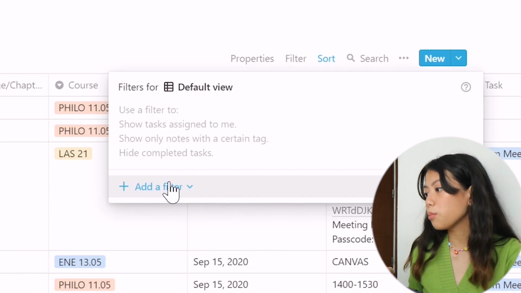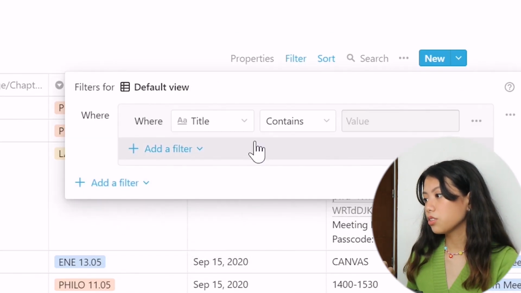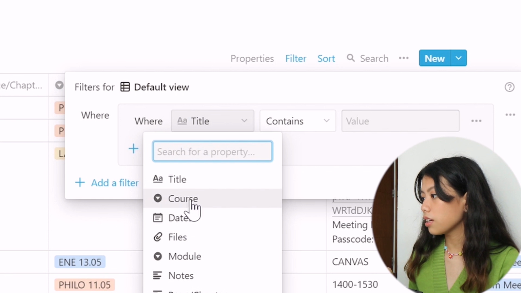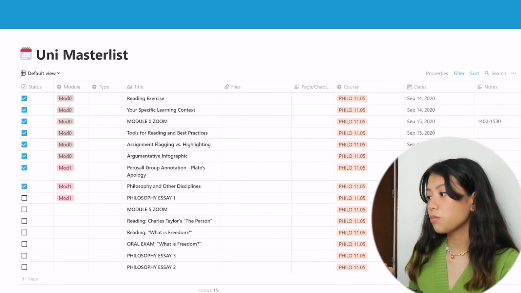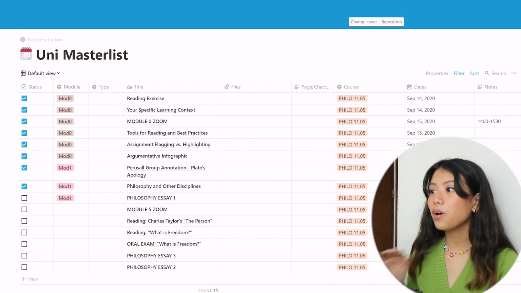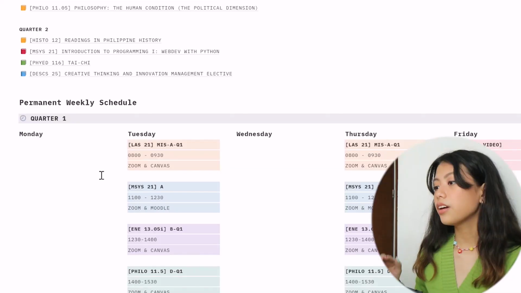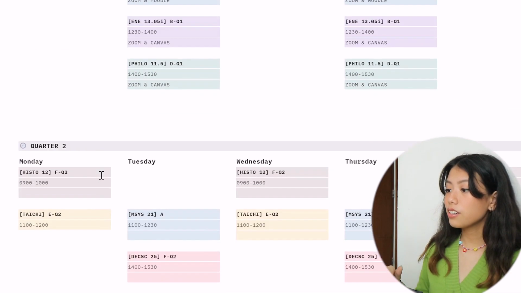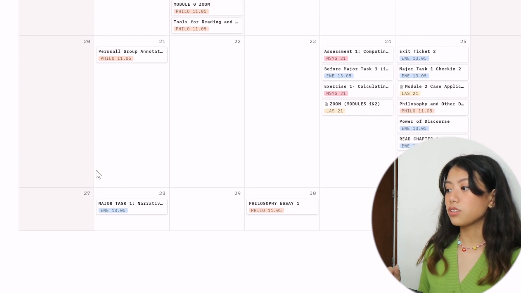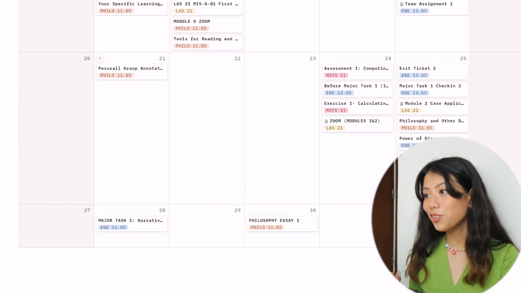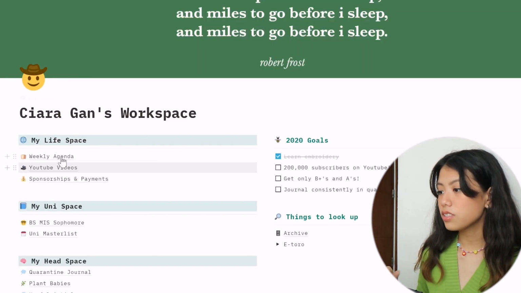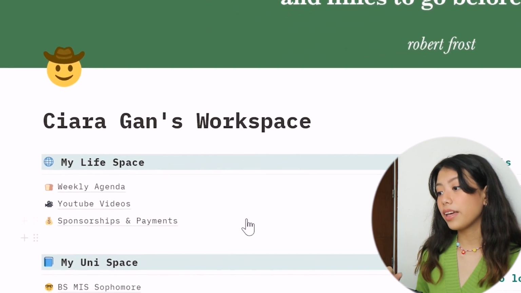So for example, I'll press add filter group, where course contains philo. I just want to see my philosophy classes and my philosophy assignments. That's all here. So that's how cool Notion is, because it links everything. Like you can link a database to another page and it adjusts accordingly to the main database. And then I also have my permanent weekly schedule here. And then I also have the Uni Master List, so I can see all of the tasks that I have to do.